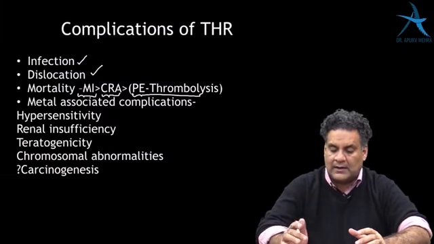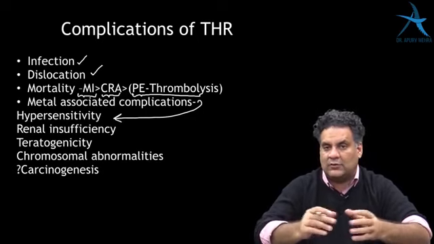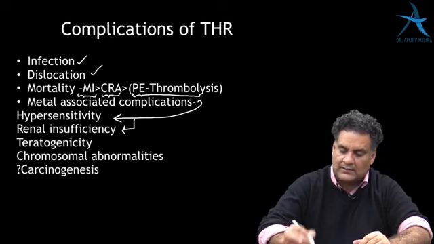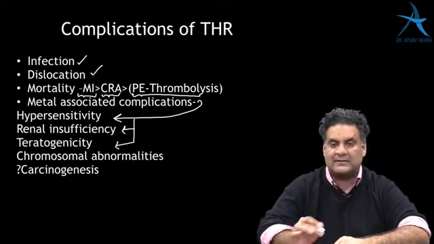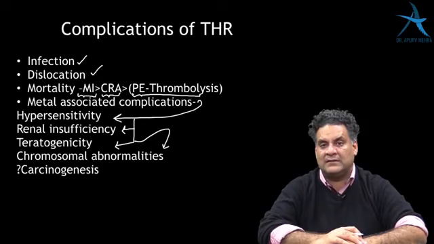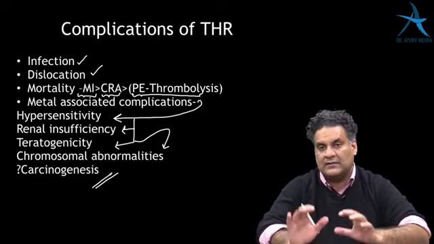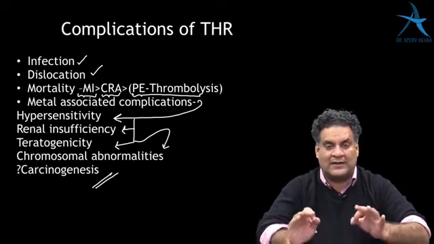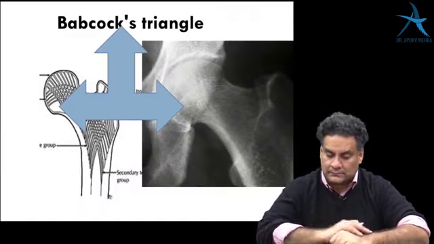The other complications are metal-associated complications. Metallic ions can grow in the circulation and cause hypersensitivity. They can cross the kidney barrier and damage it, causing renal insufficiency. They can cross the placenta and damage the fetus, teratogenicity. They can cause chromosomal abnormalities, and very rarely they can cause cancers, carcinogenesis. These are important ones. That's why in young females in the reproductive age group, because of teratogenicity, metallic replacements are contraindicated.